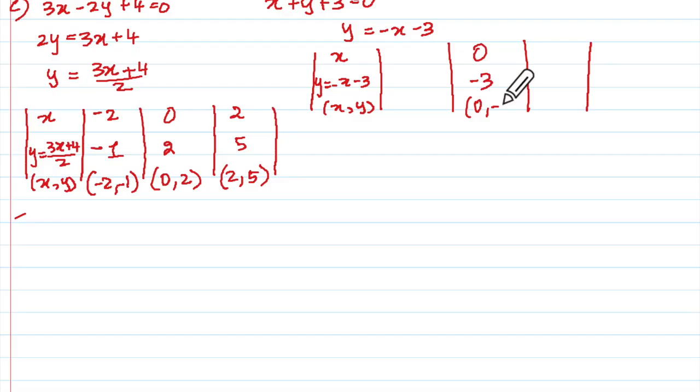So 0 comma minus 3. If I take minus 1 here, I will get minus 4 here. So minus 1 comma minus 4. This is easy. Minus 2, you will get 1 here. So you'll have minus 2 comma minus 1. Can you see that? Yes. And then you are going to plot the points.